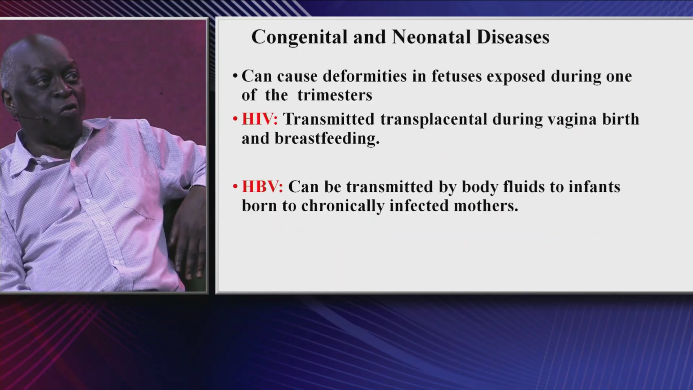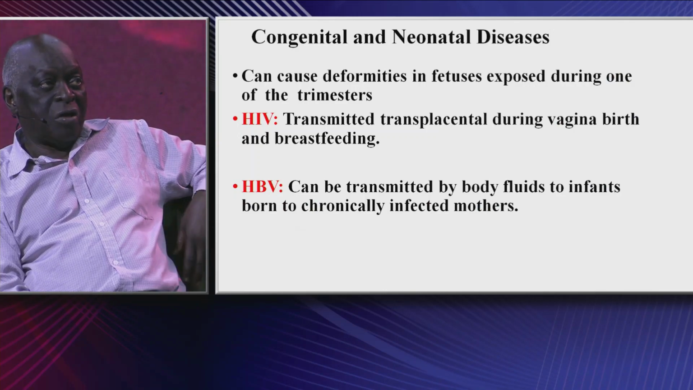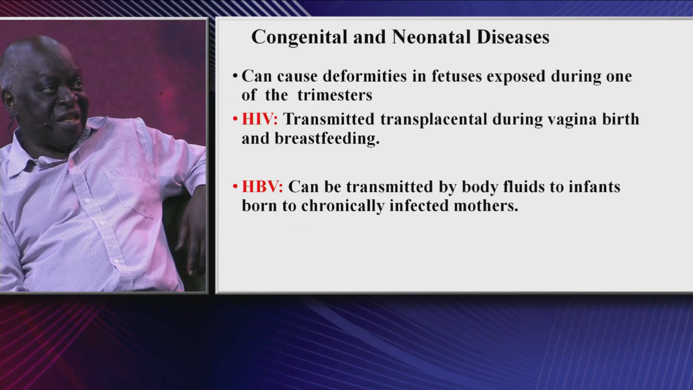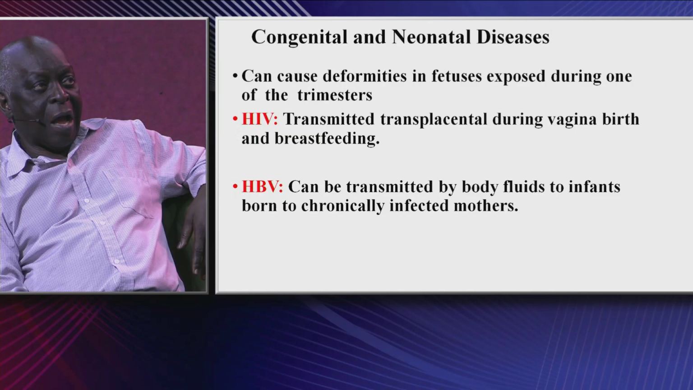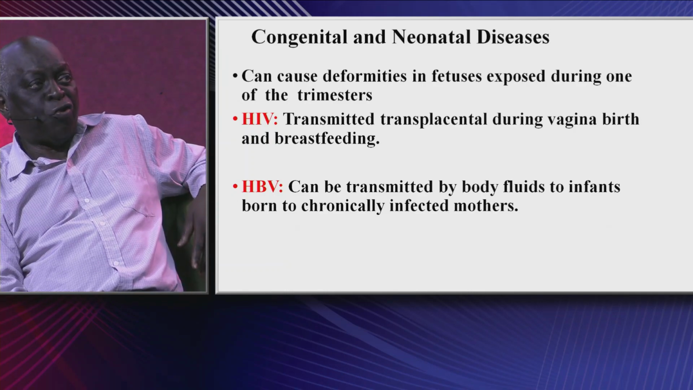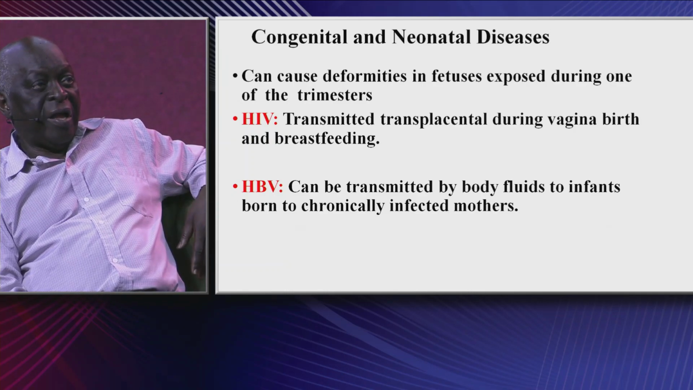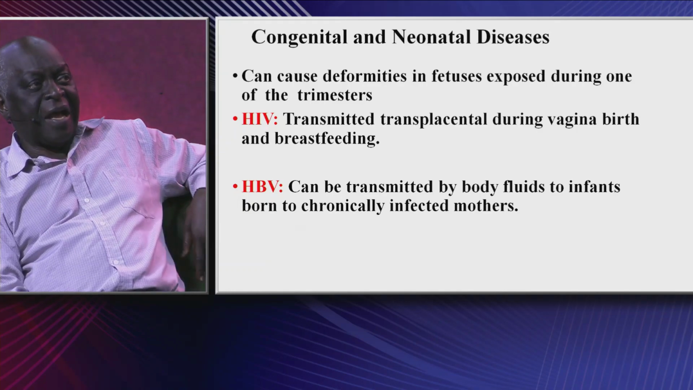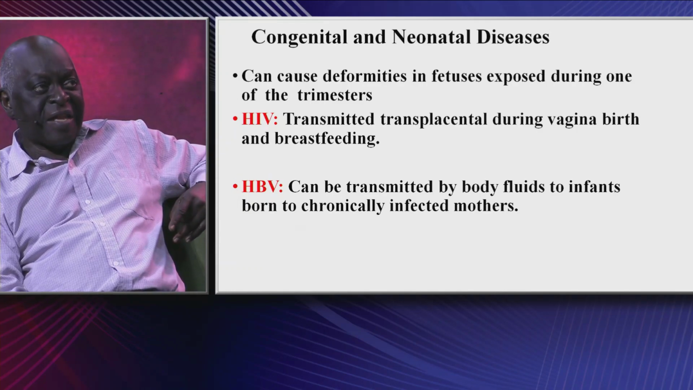Let's see the next group of viruses, as they cause multi-organ diseases. Congenital and neonatal. What do I mean by congenital? That is malformation, deformities in the yet unborn fetus, exposed during one of the three trimesters, either the first, second, or third, depending on which type of virus we are actually dealing with.